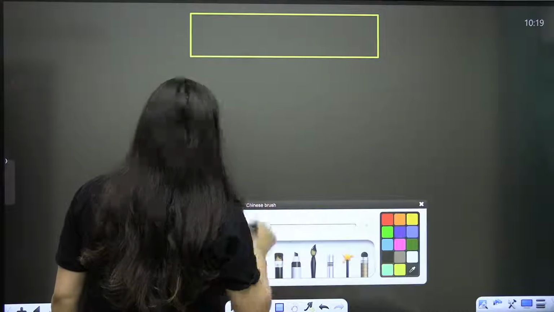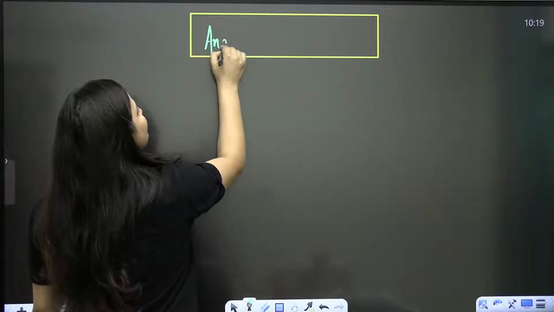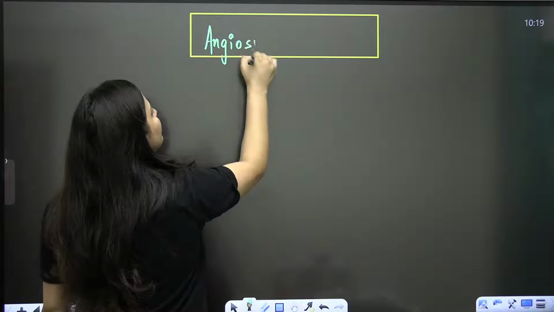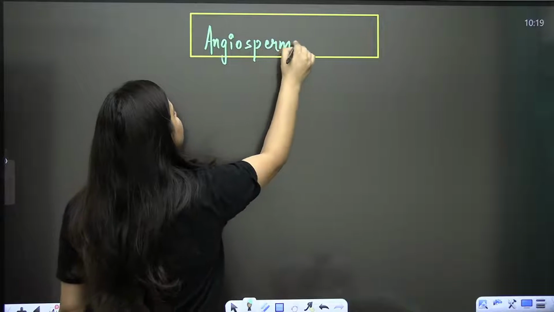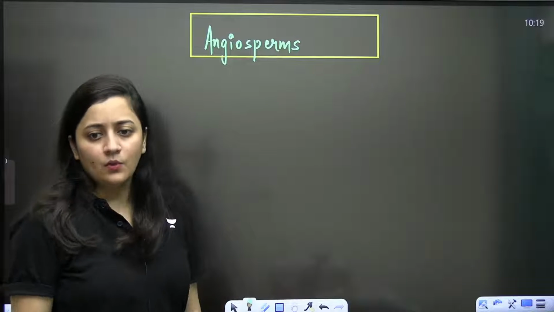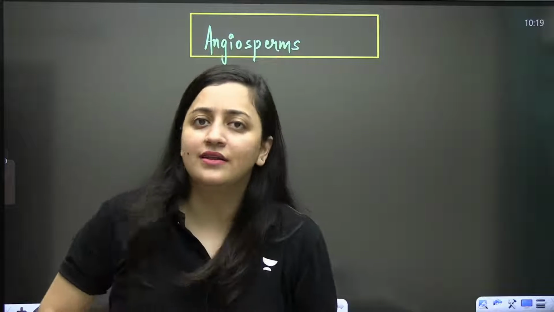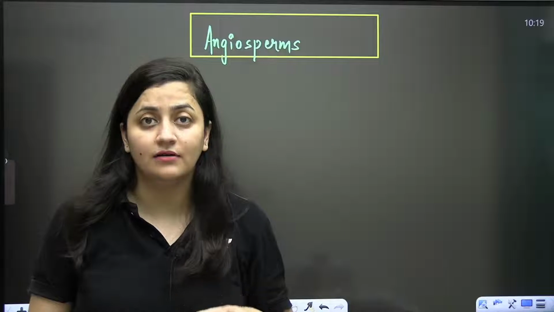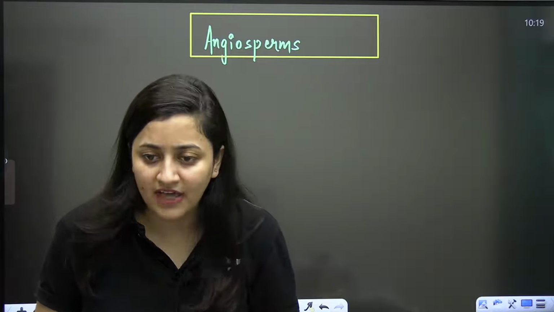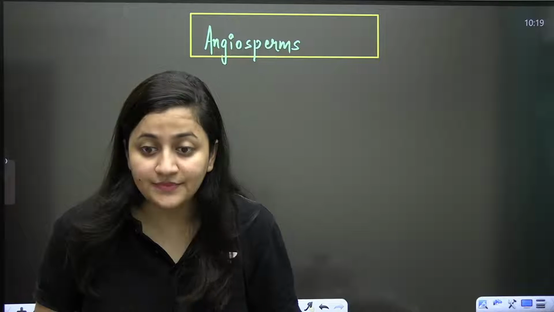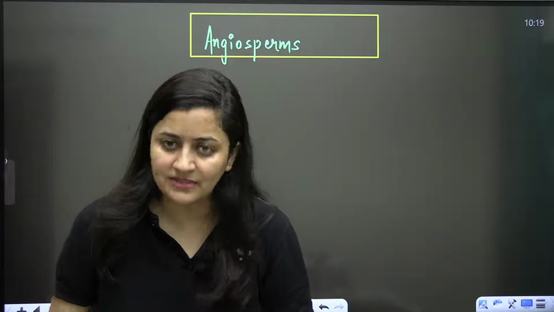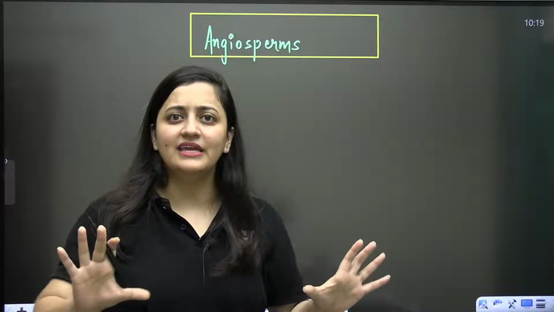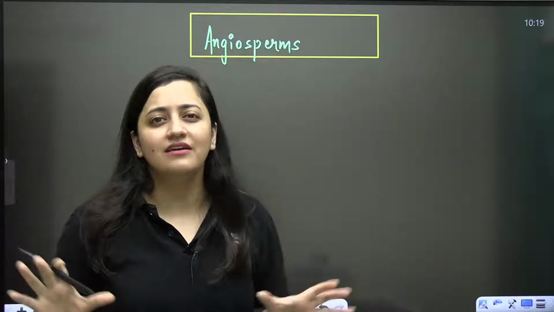Okay, so now let's start this particular chapter. So the first thing is sexual reproduction in flowering plants. So means we are talking about the angiosperms here, isn't it? We are saying that sexual reproduction in flowering plants. And now you know that in the plant kingdom, right, your angiosperms are the flowering plants. Yes or no? We are going to discuss this chapter in a very different way, in a very unique way. We will revise it.